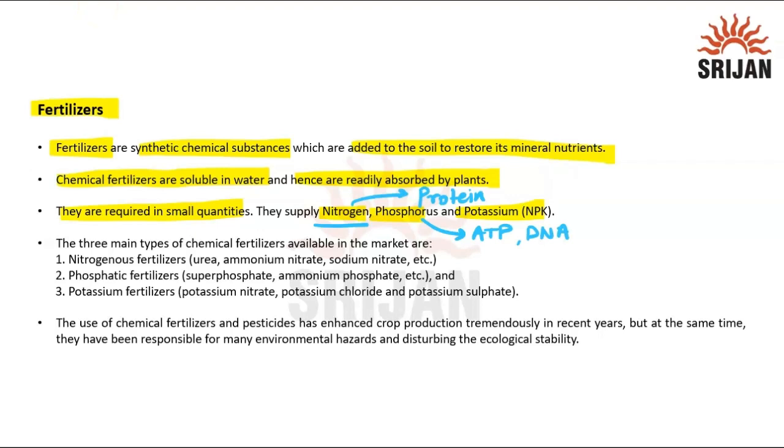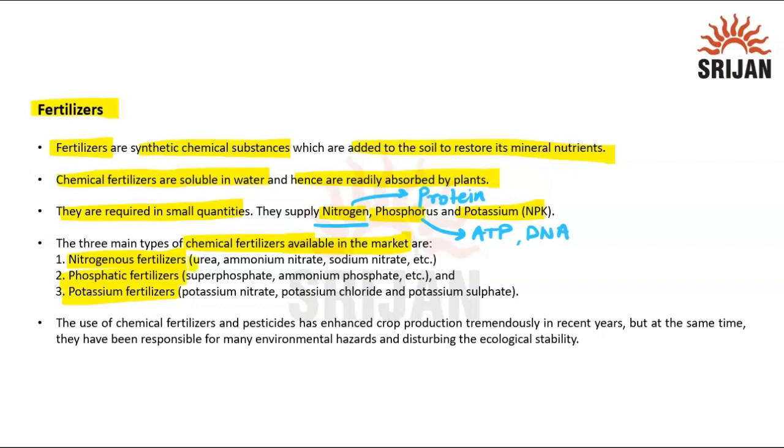Now, if you look at the different types of chemical fertilizers available in the market, again, they depend upon the type of nutrient you are using: nitrogenous fertilizer, phosphatic fertilizer, and potassium fertilizer. And again, you can't just give them directly as an element. You have to make a compound out of it.